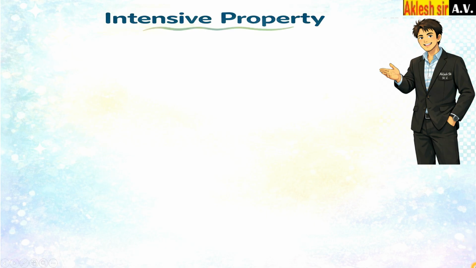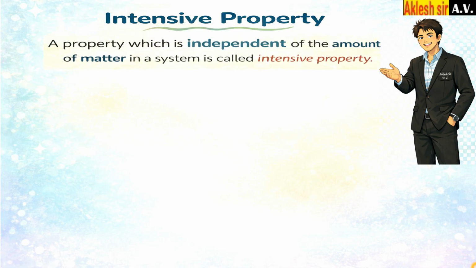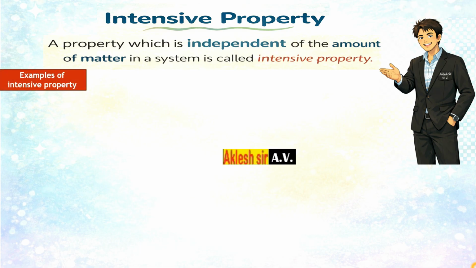Definition of intensive property: a property which is independent of the amount of matter in a system is called an intensive property. Examples of intensive property. First example is temperature. So how is temperature an intensive property? First, what is the meaning of intensity? Intensity means what? The property which is independent. See here, "ion" is there, you can remember it like this: intensity, "ion", independent. So a property which is independent of the amount of matter present in the system means what? If the matter increases, the property will not change.